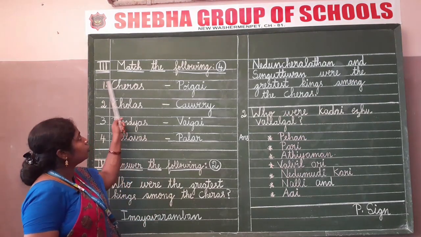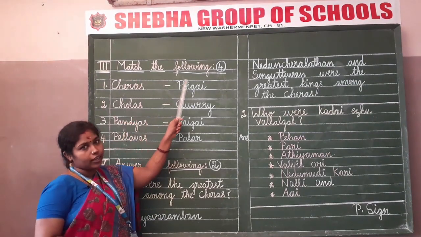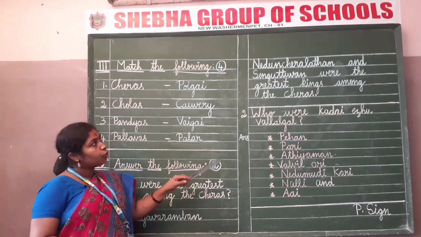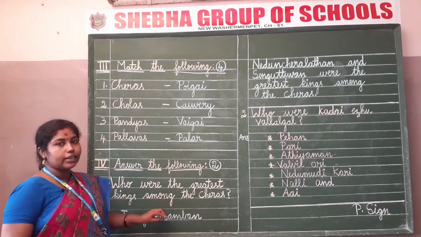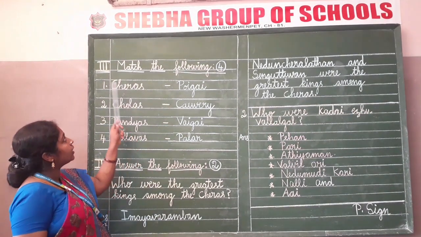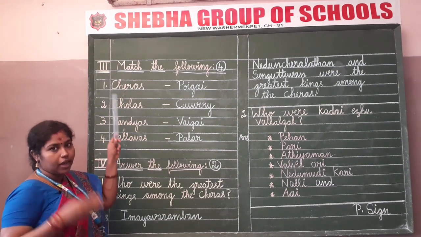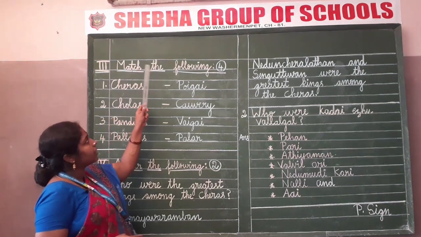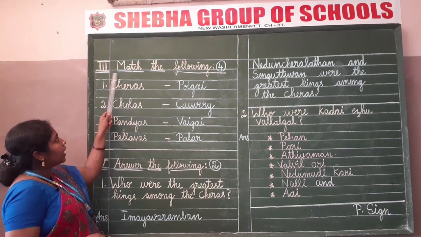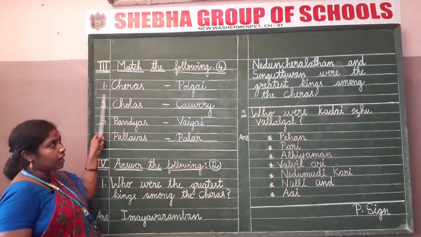Children, the third Roman letter is match the following. If you have a space below, choose the correct answer. You may continue, children. Don't leave the space. Just leave a single line and start writing the third Roman letter in the margin and match the following. Clear? And leave one line. Put the serial number in the margin.